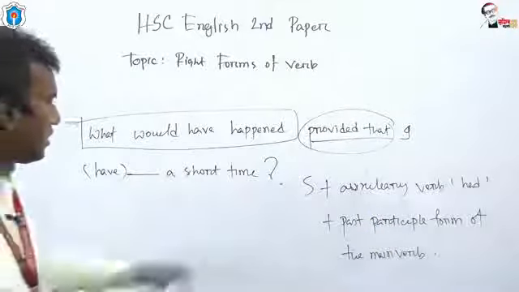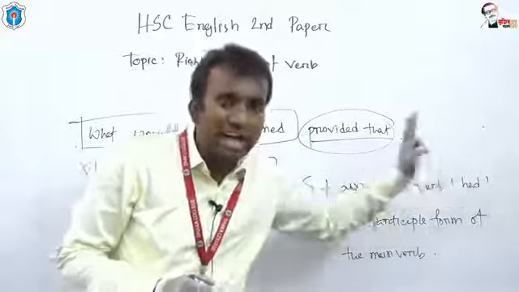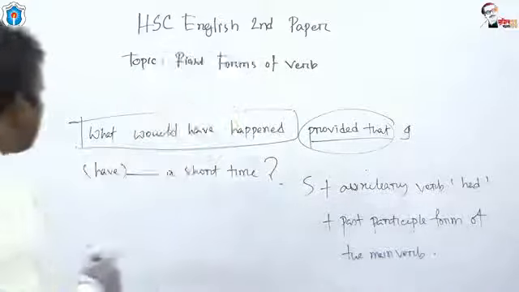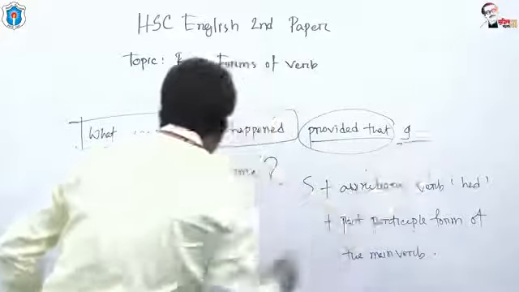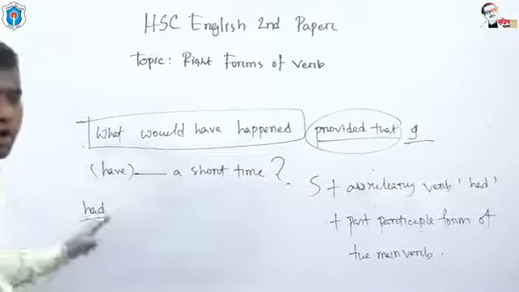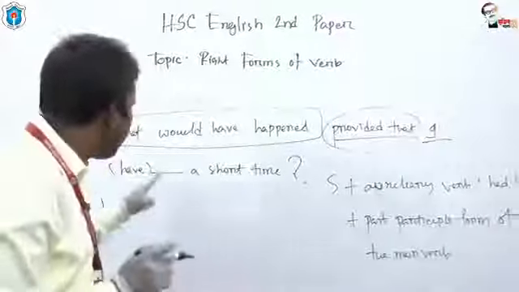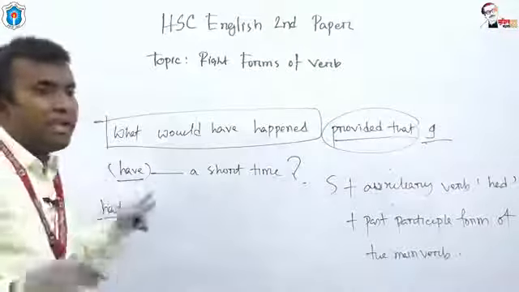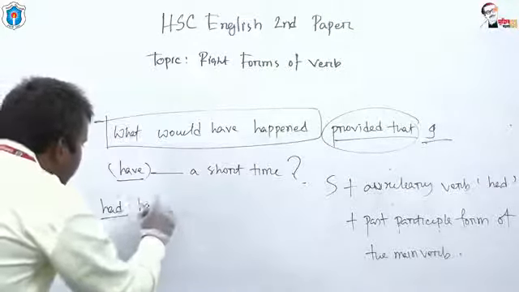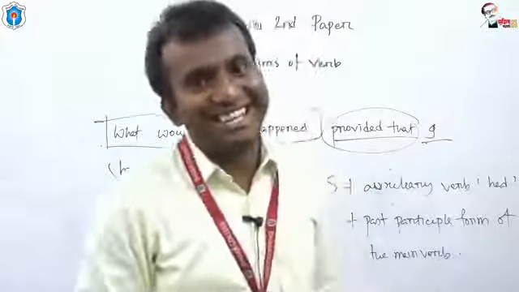Look, this is the structure: subject, then auxiliary verb had, and after the auxiliary you have to use the past participle form of the verb. What is the main verb here? The main verb is have. And what is the past participle of have? The past participle of have is had. So what is the answer? It would be had. Is it clear to you?